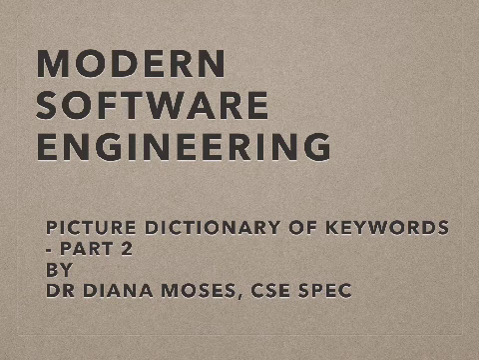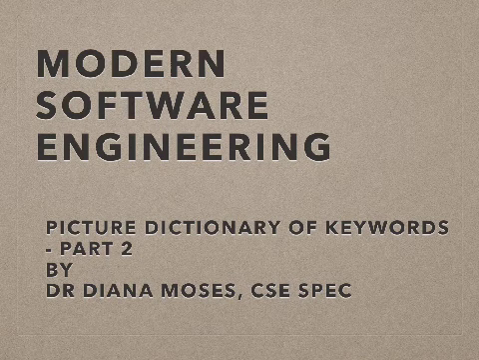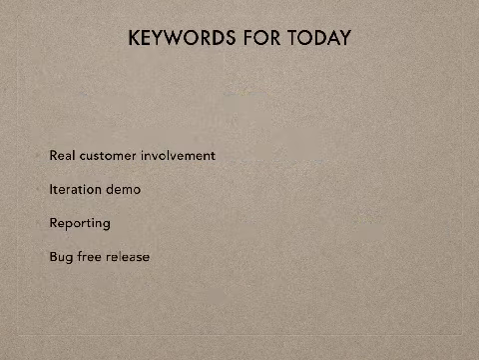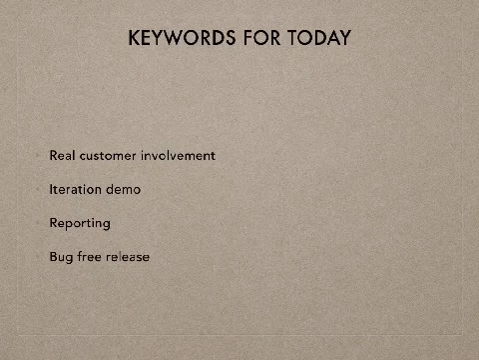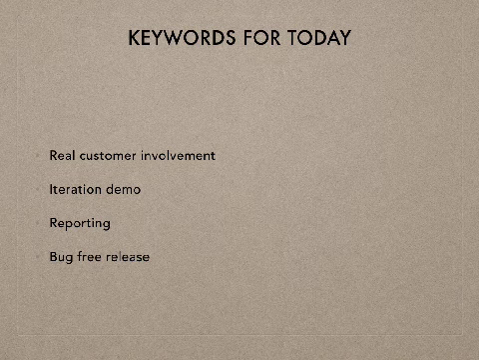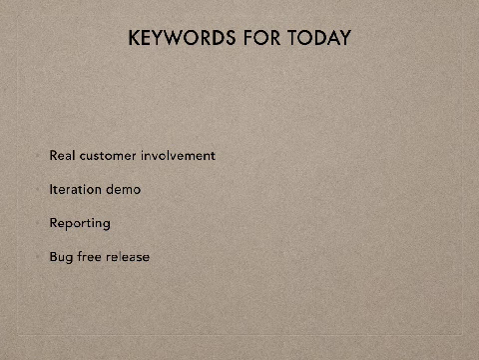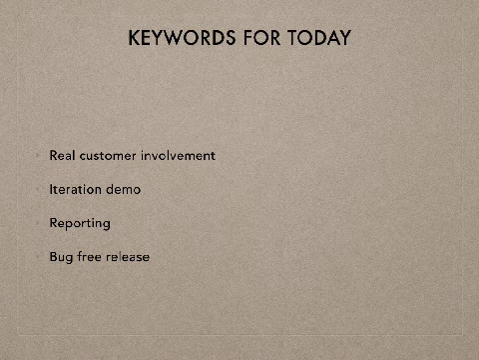So in our previous session of keywords and picture dictionary, we have seen 4 different words, and today we are going to see another 4 different keywords in agile terminology. The first one is real customer involvement, the second is iteration demo. The third one is reporting, and the fourth one is bug free release. Each of these will become 10-mark questions in your final examination.